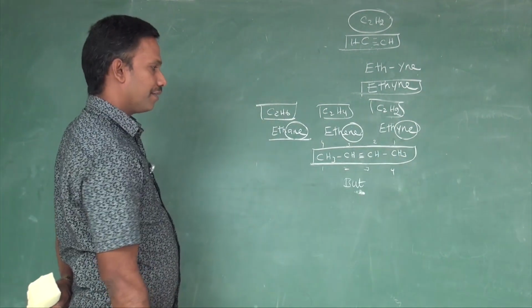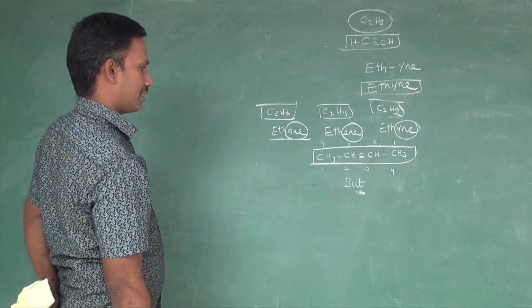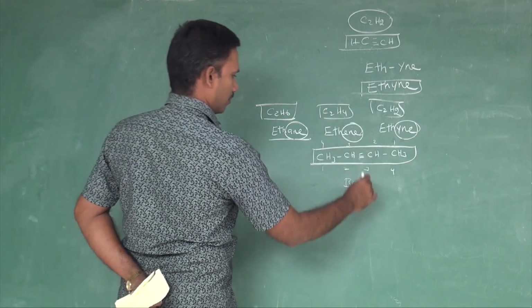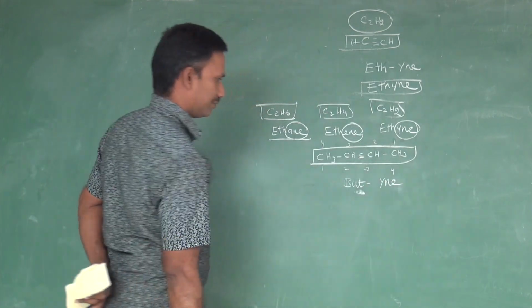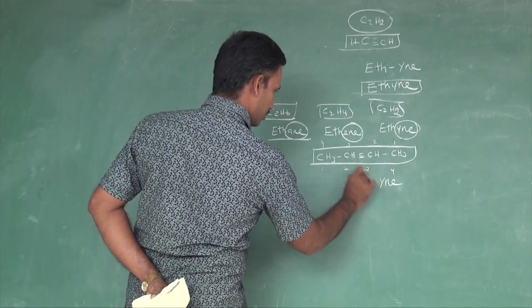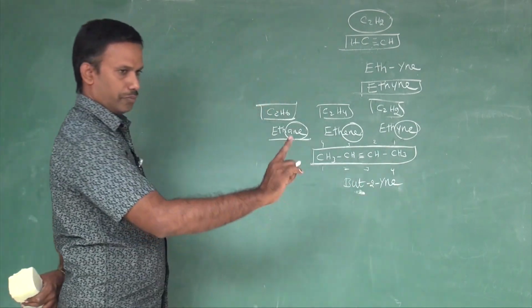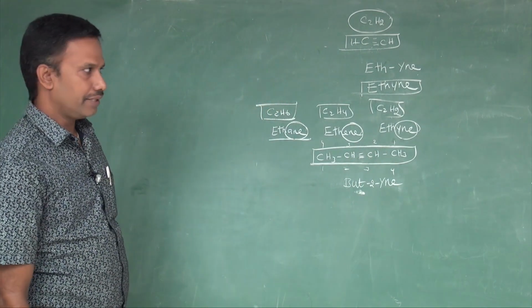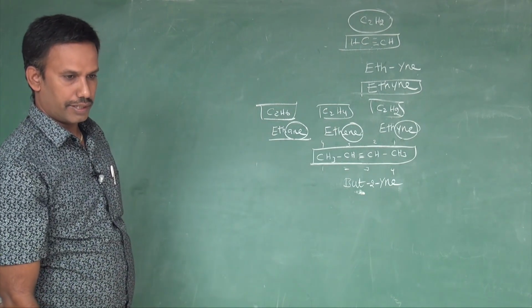What is the nature of the hydrocarbon? That is the primary suffix. For a triply bonded carbon, YNE should be added: butyne. The triple bond is placed at the second carbon, so the name should be but-2-yne or 2-butyne. That is the way of naming the alkyne, that is the IUPAC name of the alkyne.